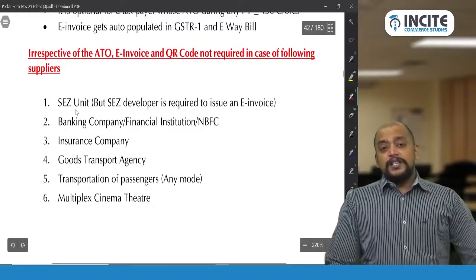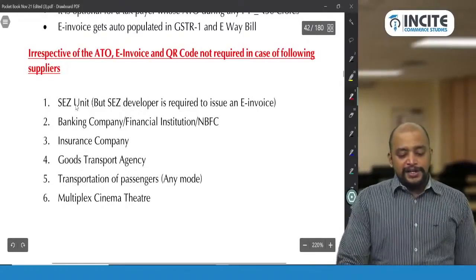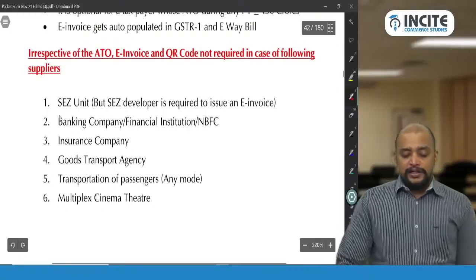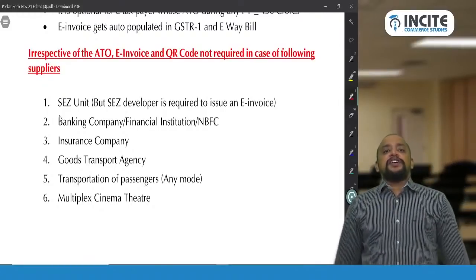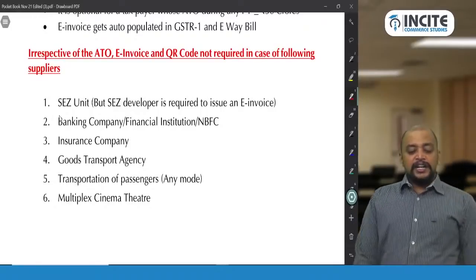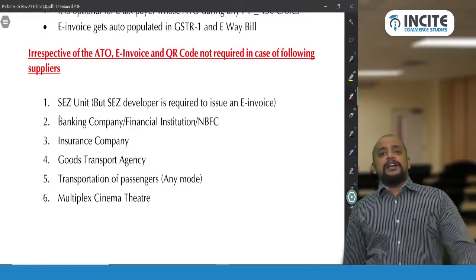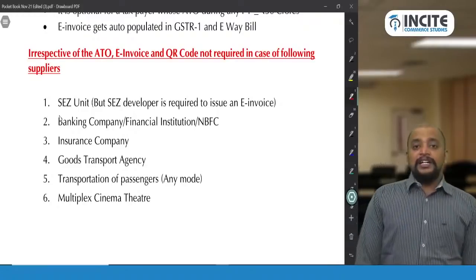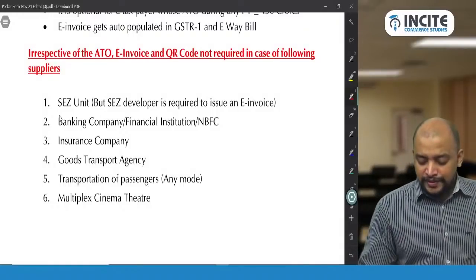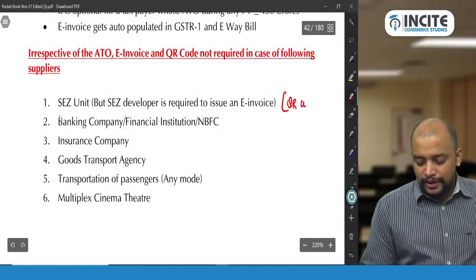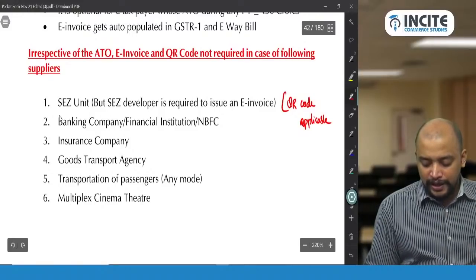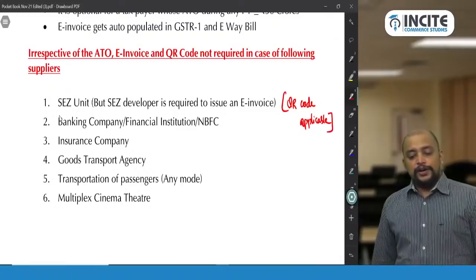Irrespective of aggregate turnover, e-invoice and QR code are not required in the following cases: SEZ unit or SEZ developer, banking company, financial institution or NBFC, insurance company, then goods transport agency, transportation of passengers by any mode, whether railways, airways, waterways, etc., and multiplex cinema theatre. Now there is a small change: for SEZ unit, QR code is applicable.